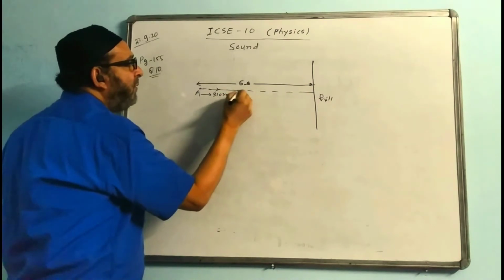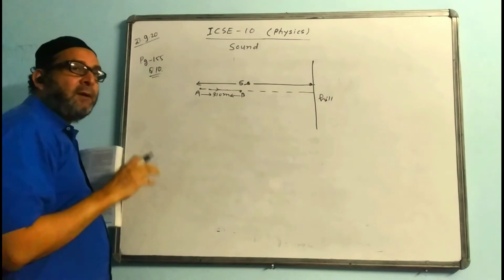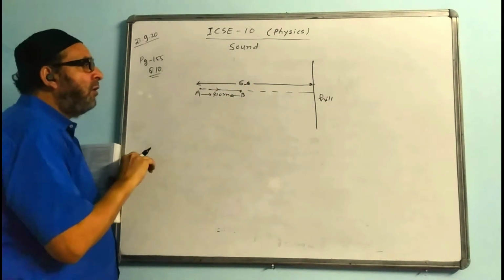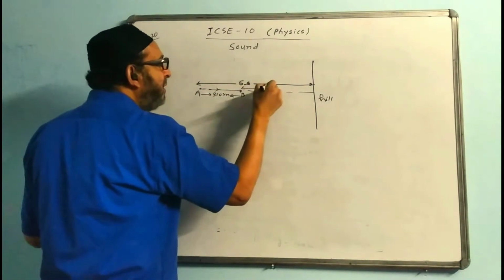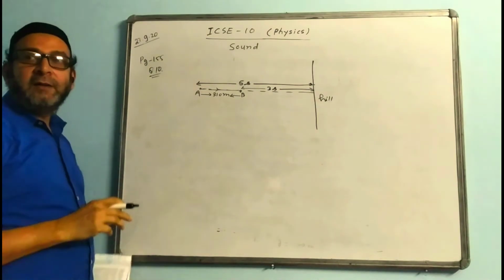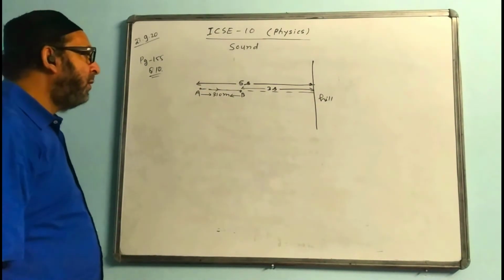310 meters, he moves and fires the gun again. Now the man is at point B. Since the man is coming closer, the time duration will now be less. Now the time of hearing the echo is 3 seconds. You have to find the value of the velocity of sound, or speed of sound.